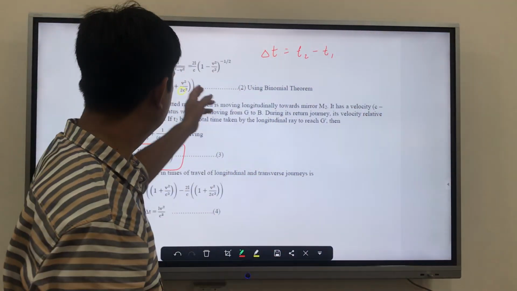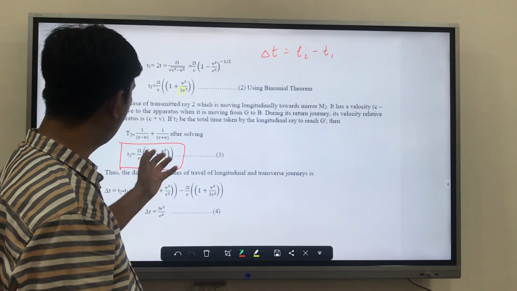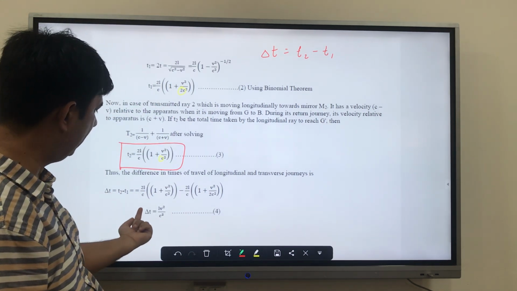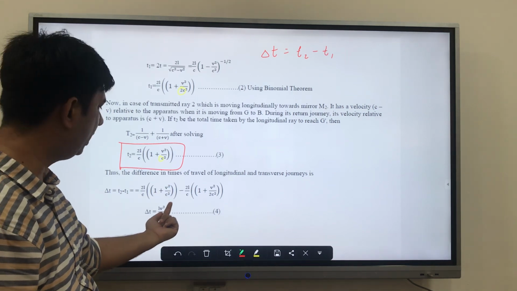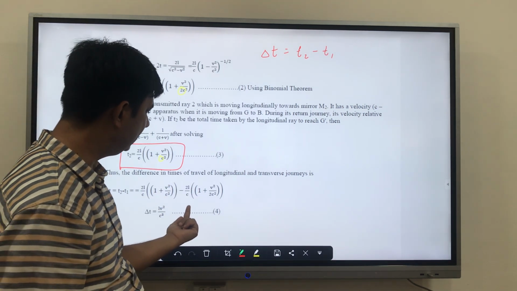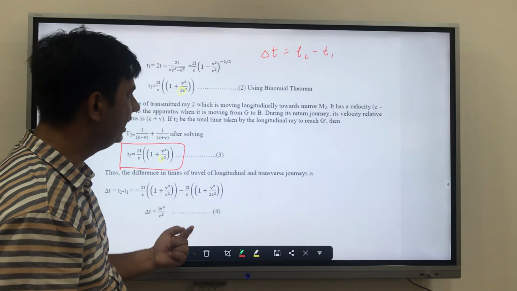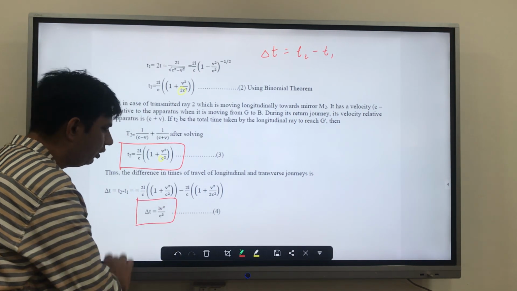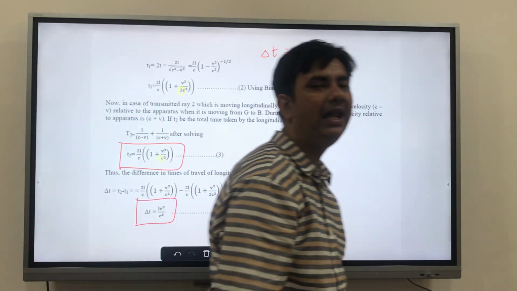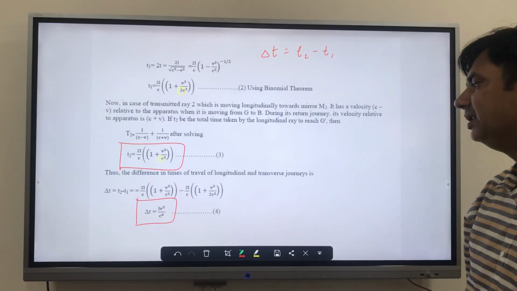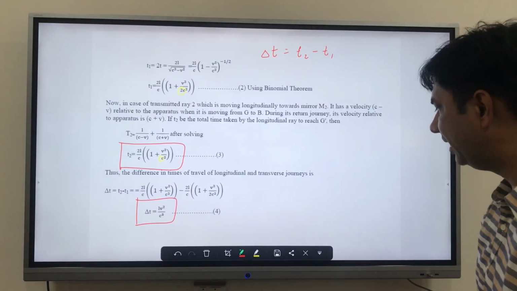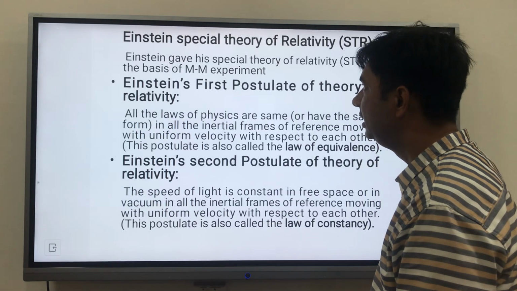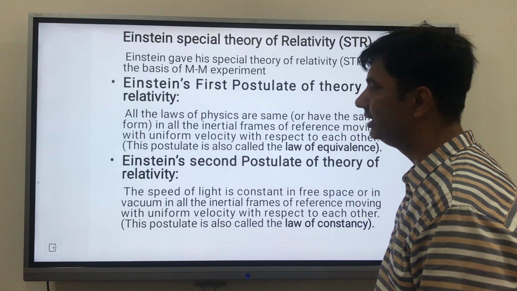This is my t2, this is my t1, all the values are the same. 2L by c times 1 plus v square upon c square minus 2L upon c times 1 plus v square by c square, and my final value after solving everything comes out to be L v square upon c cube. So this is my final value.